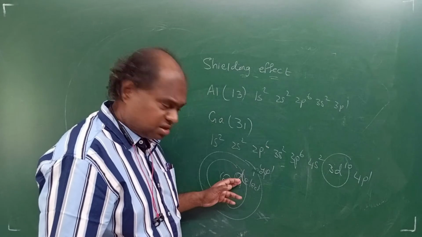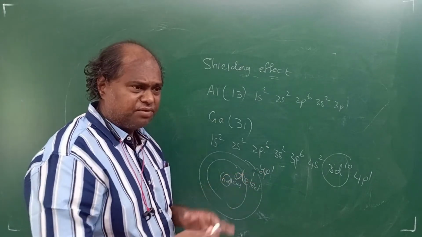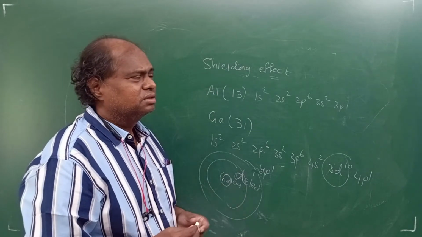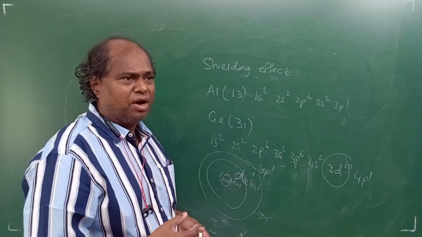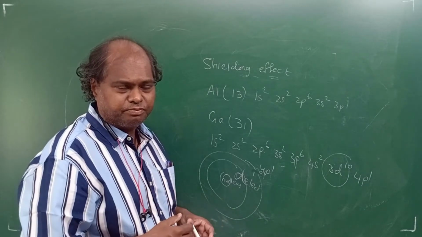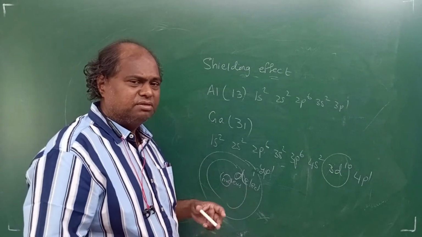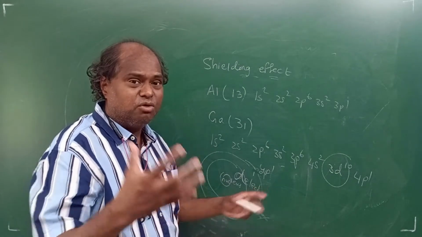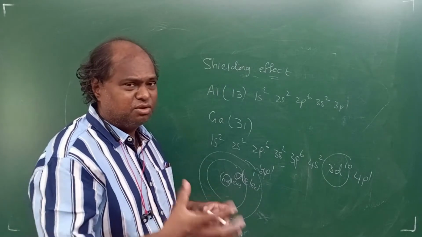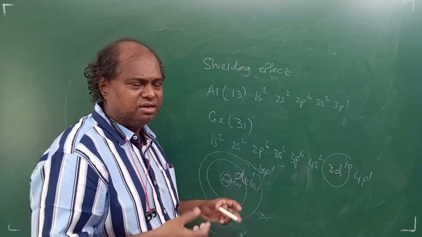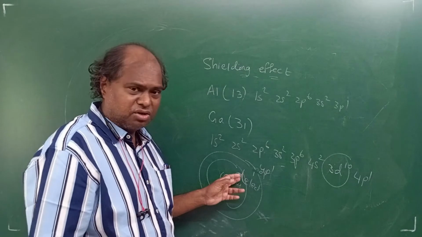Shielding effect means the 4p electron, because D electron, shielding effect, like I'll tell you in Tamil, like all of you know Tamil, right? Suppose, your father is going to beat you. Very simple example. Your father is going to beat you, right? Your mother will come in between. So mother is shielding you from the father. Otherwise the father will hit you directly, so mother is a shielding, like that in between, right? So like that same logic here.